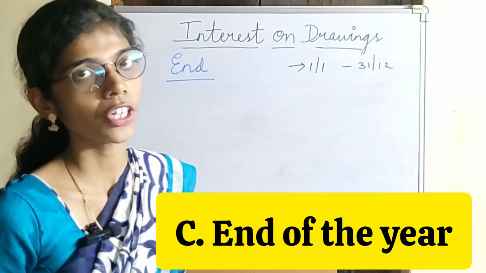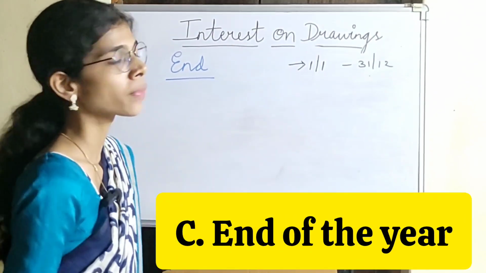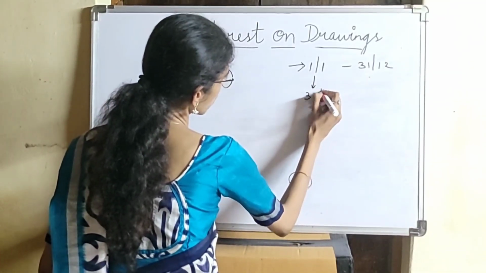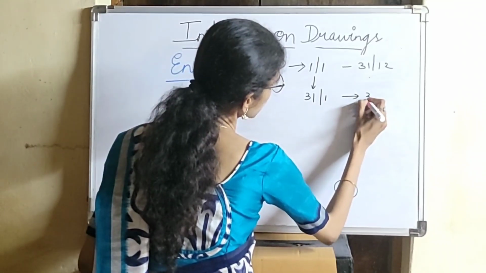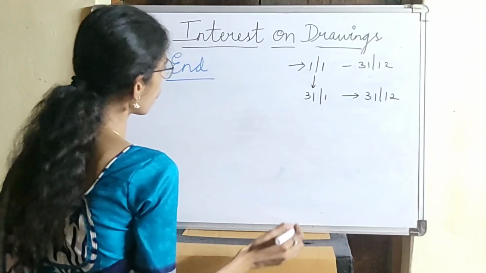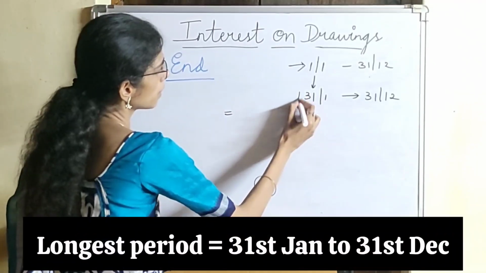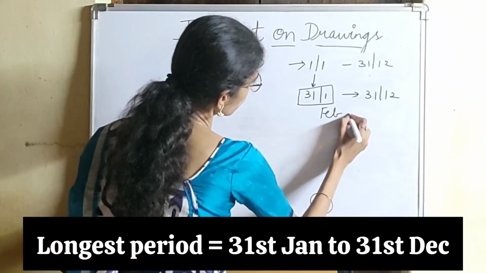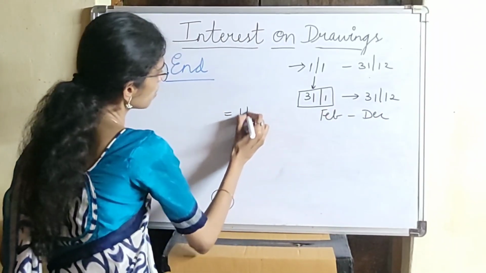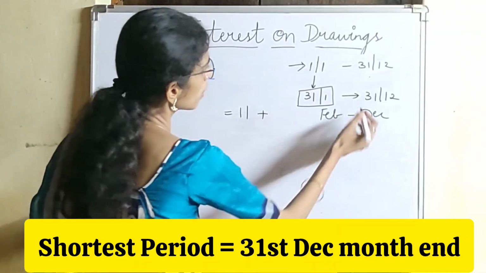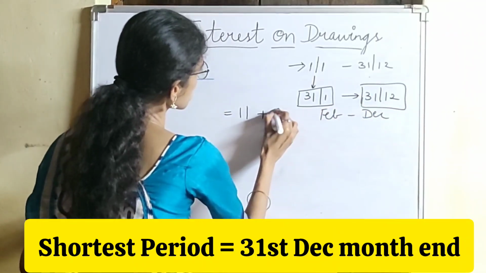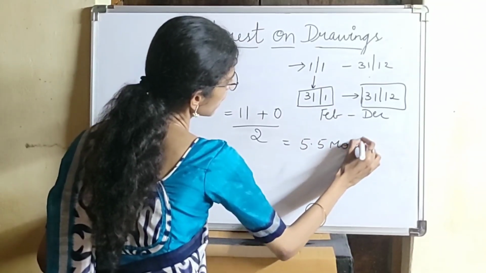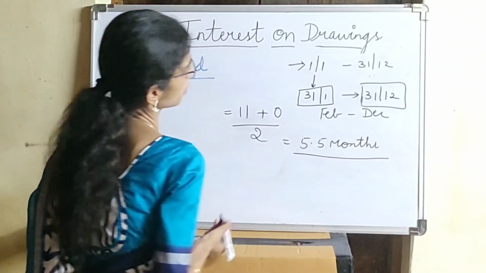Next is how the average period will be calculated for the end of the year. End of the year means the end of January will be 31st January and the end of December will be 31st December. As per the formula of average period, the longest period, as January has already ended, you have to calculate from the next month, that is from February to December. It is 11 months, plus the shortest period, which will be 0 as December has already ended, divided by 2, that is equal to 5.5 months. This is how the average period is calculated for the end of the year.